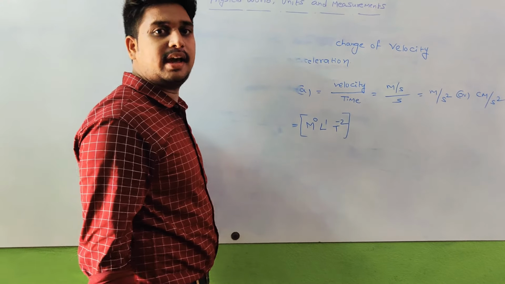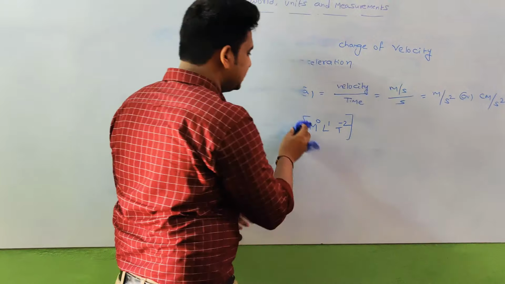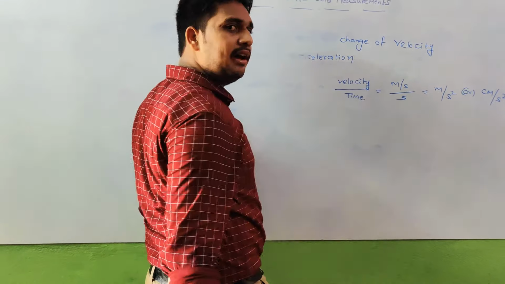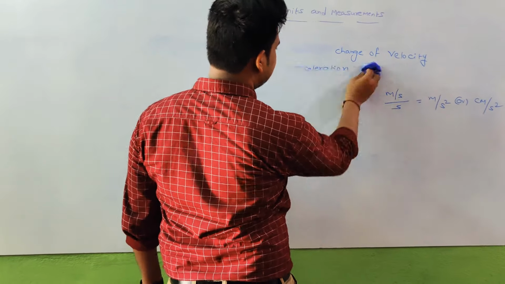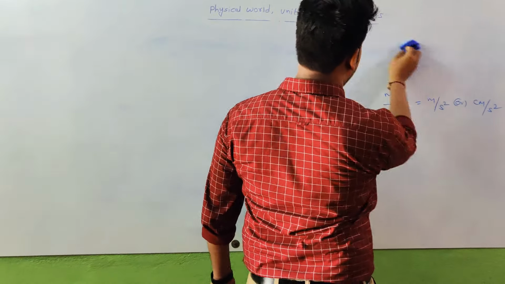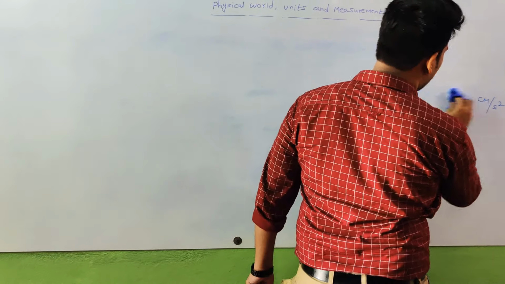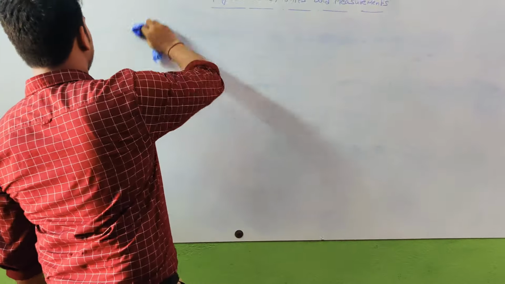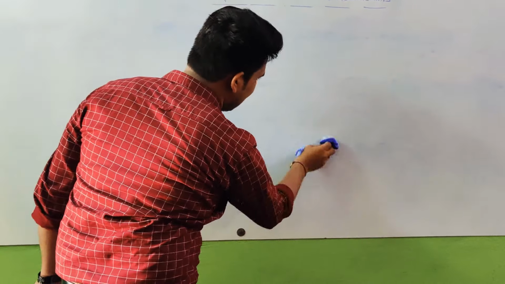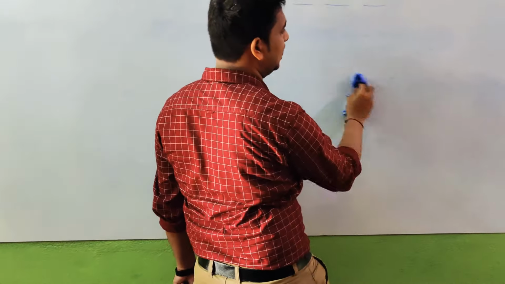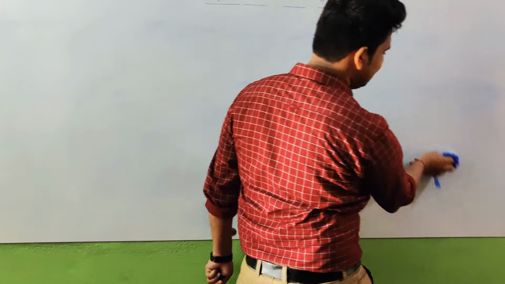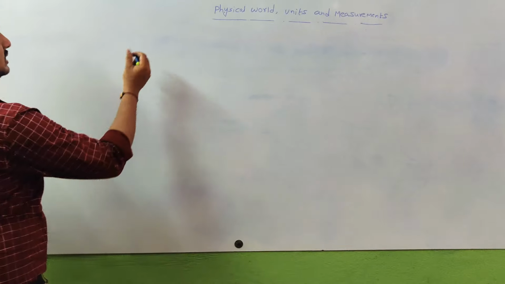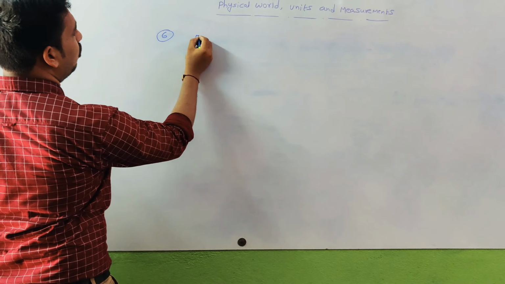So acceleration is a vector quantity because it has both magnitude and direction. Vector quantity means the physical quantities which have both magnitude and direction. Now, sixth example, force.